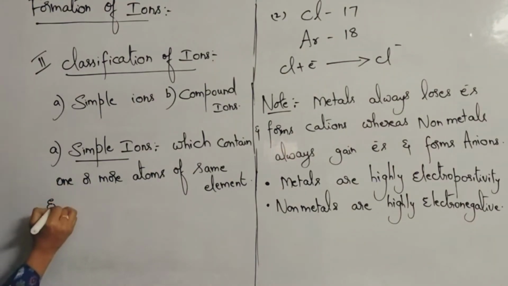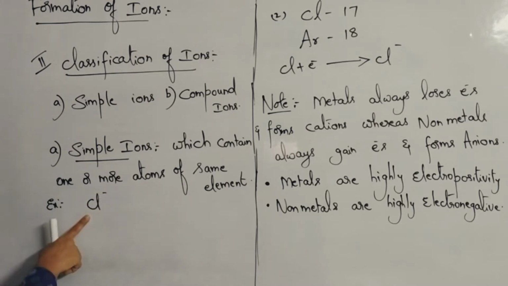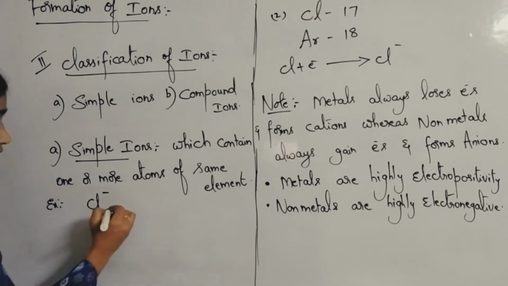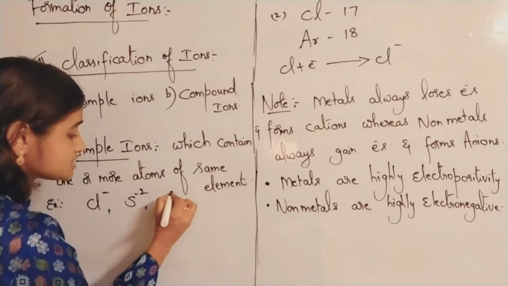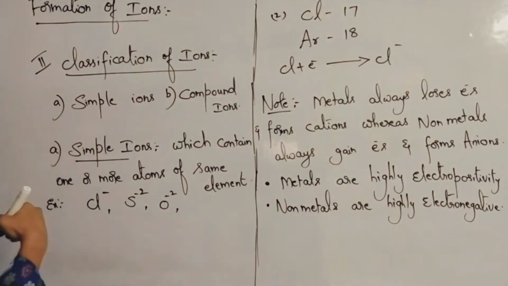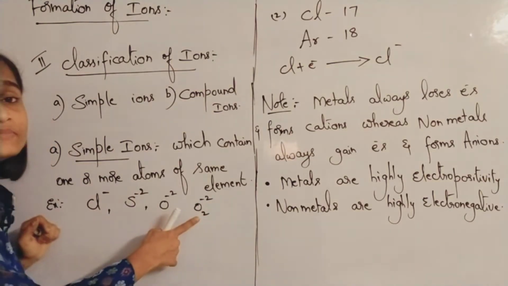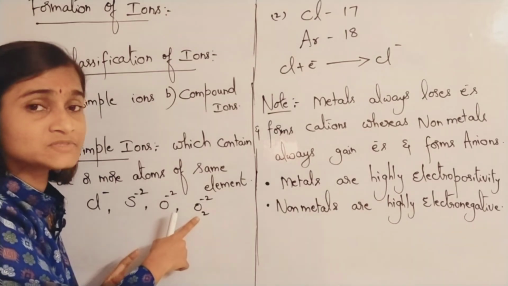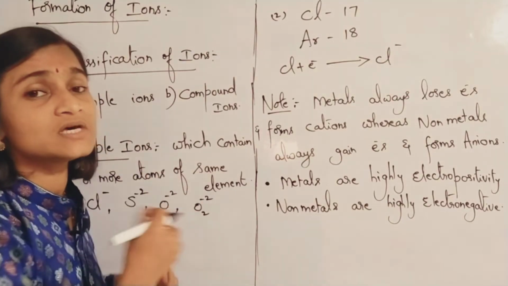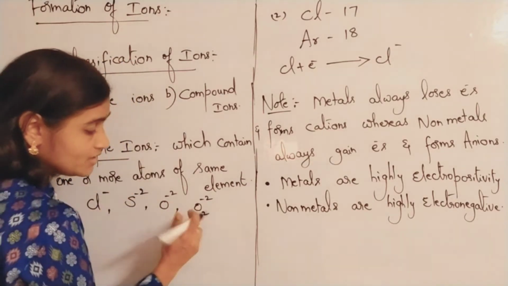For example, Cl minus, having only one chlorine atom, is the chloride ion. You can even take S minus 2, the sulfide ion, and O minus 2, the oxide ion. You can even write O2 minus 2. Here two atoms are there, but both are of the same element, oxygen. What is the name of this ion?